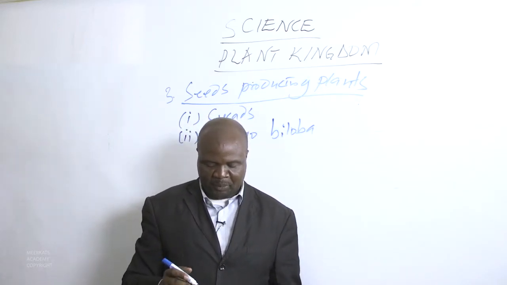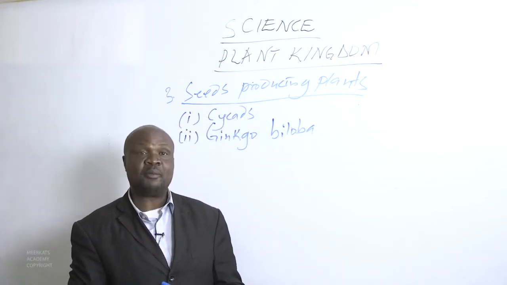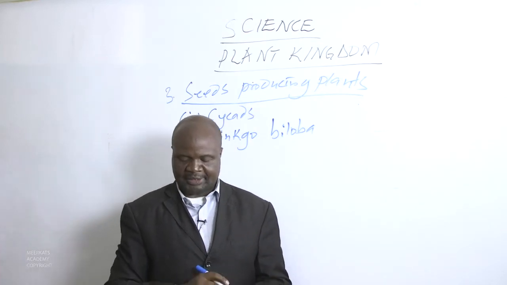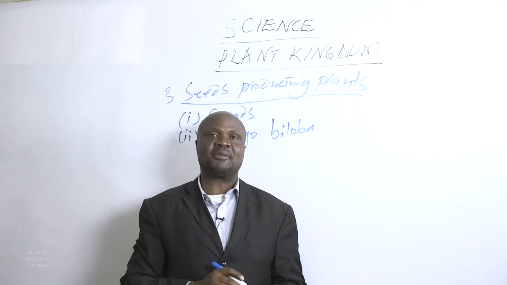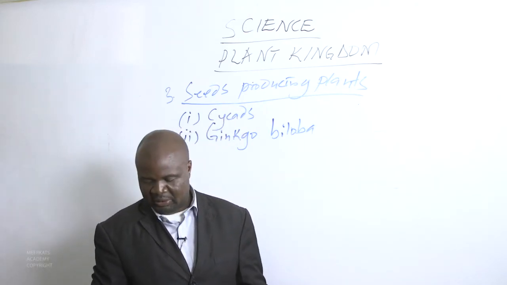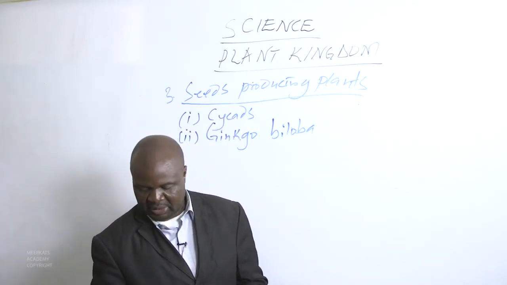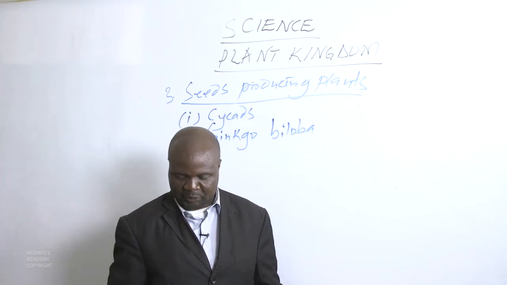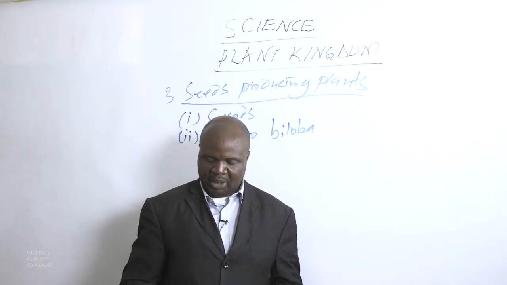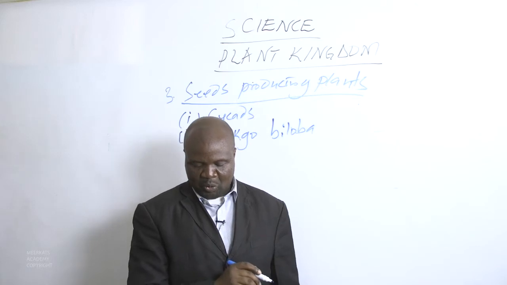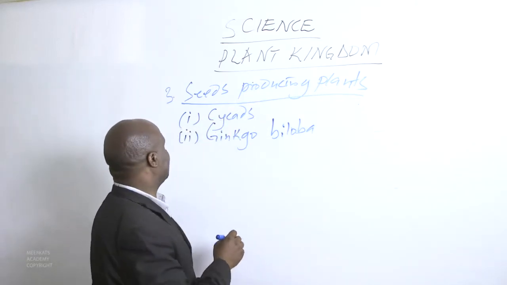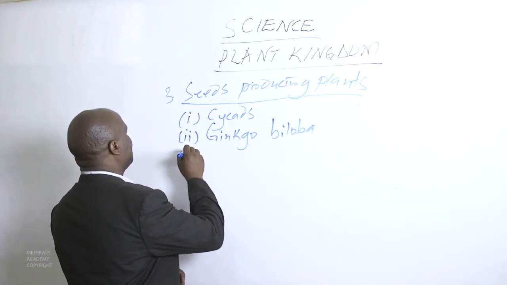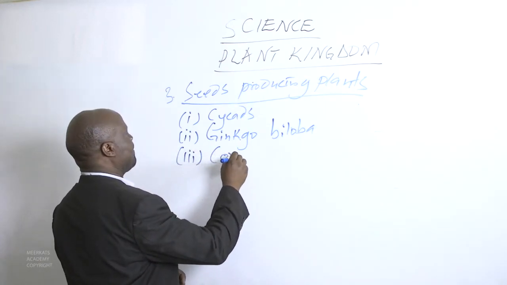Male trees produce pollen in cones, and female trees produce seeds in fruit that is fleshy and smelly. Then when we come to the third class, we have the conifers.